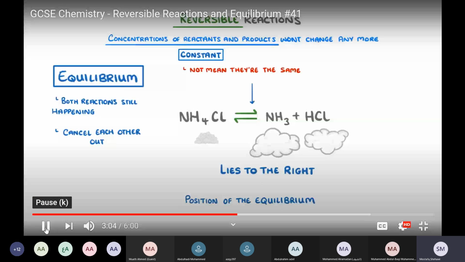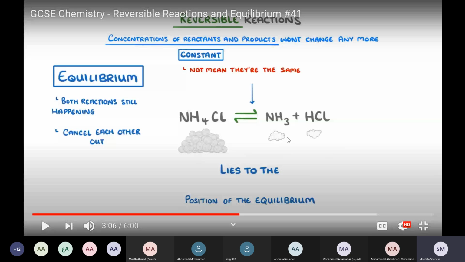But if we had more reactants and fewer products, this is the other case. More reactants and fewer products at equilibrium would mean that the equilibrium lies to the left, near the reactants. Then we'd say that the equilibrium lies to the left.